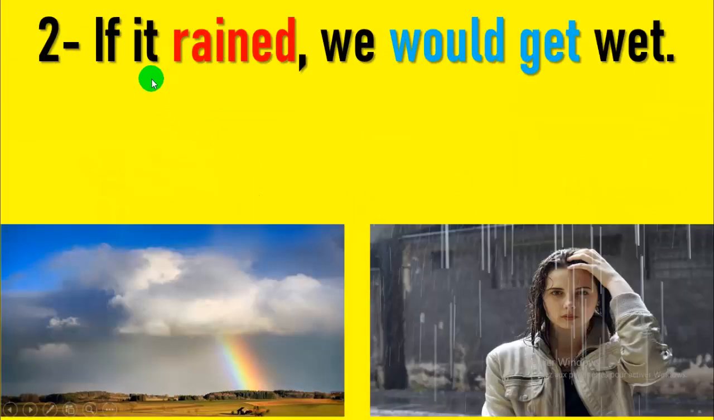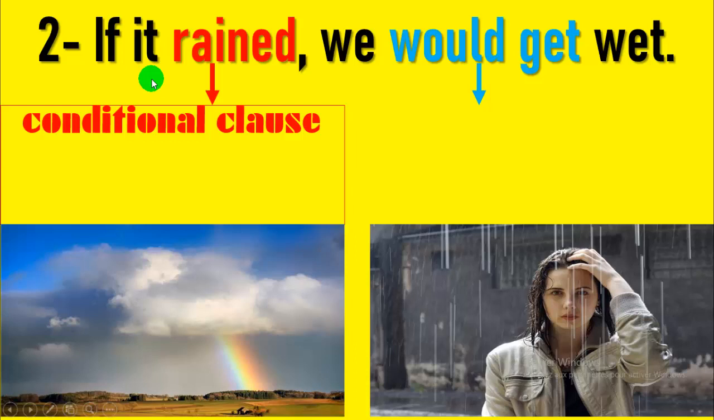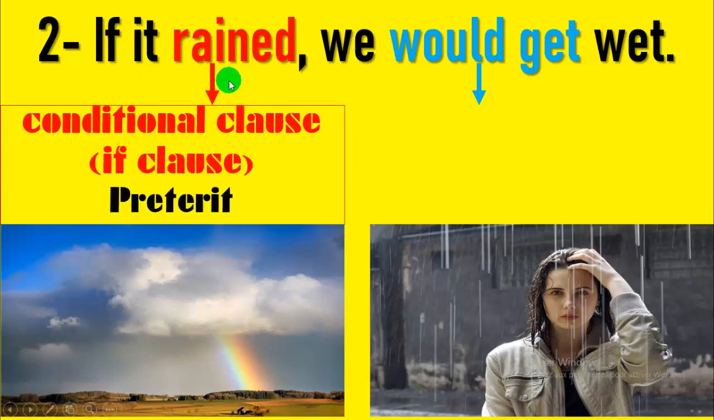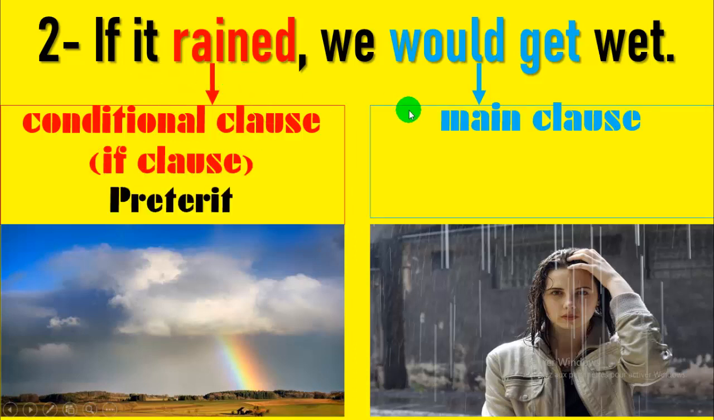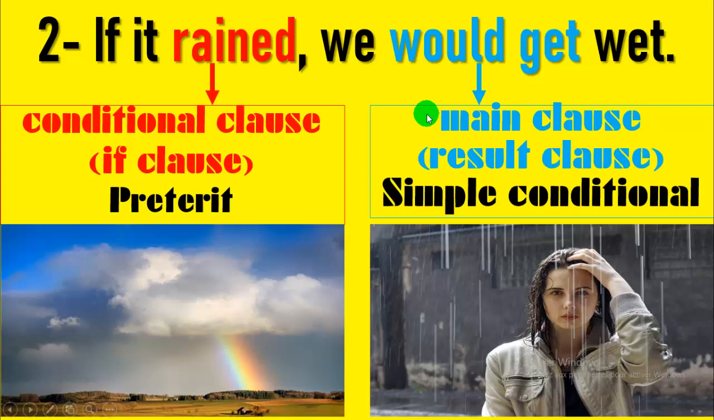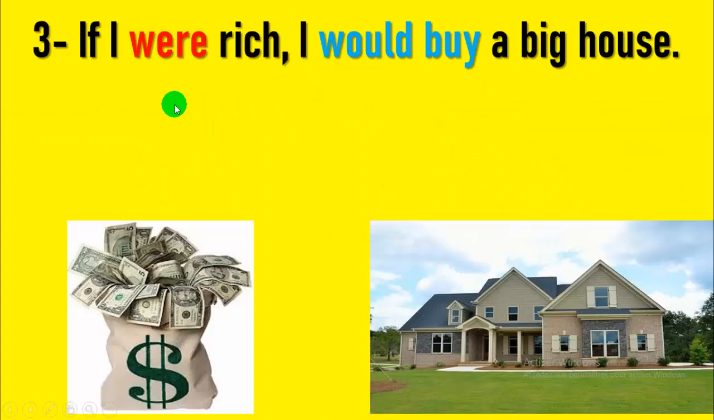Example number 2: if it rained, we would get wet. So the conditional clause is preterite and the main clause is in the simple conditional, would get wet. Number 3: if I were rich, I would buy a big house. If I were, here people prefer was instead of were.